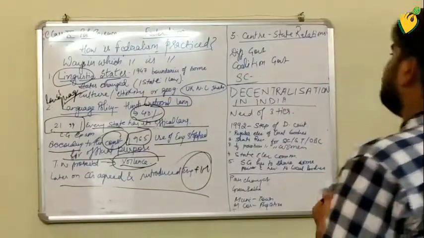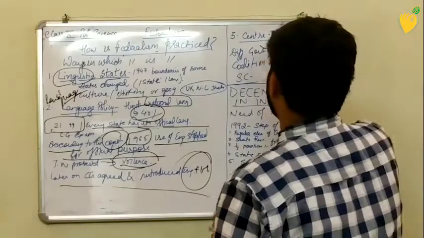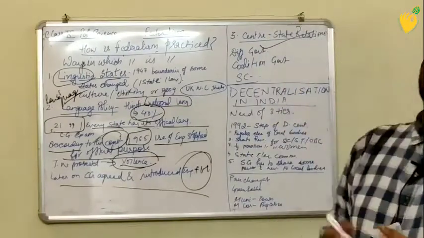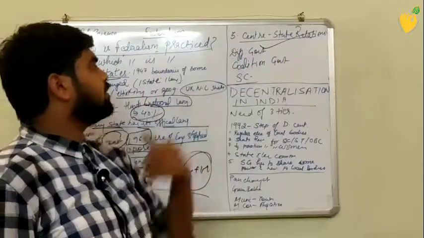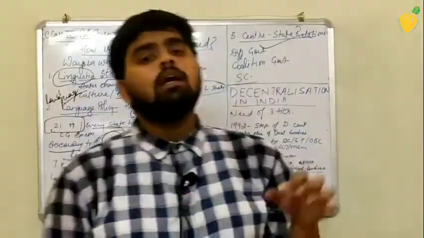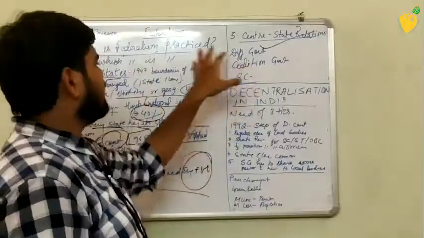Now, the third one is center-state relations. This heading says that here we are going to talk about the relation between the center and the state, and the different governments.